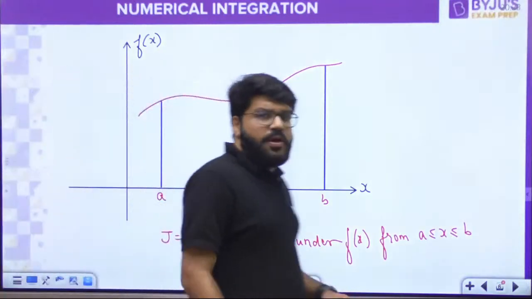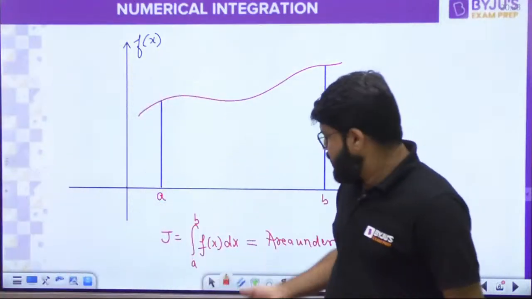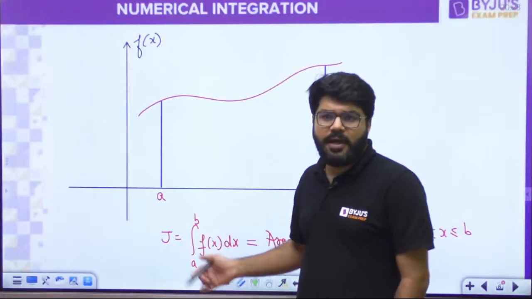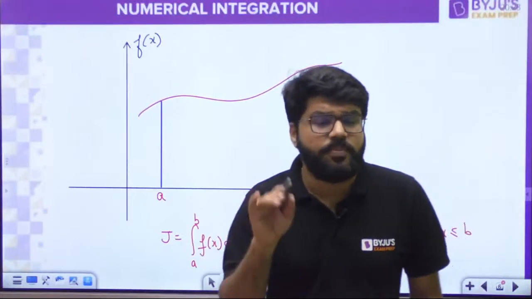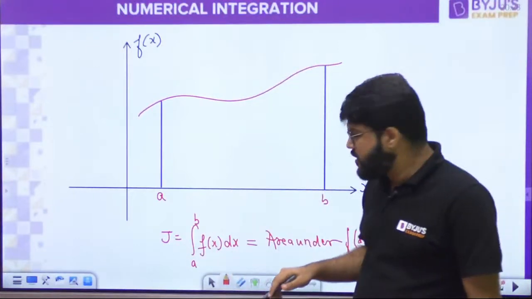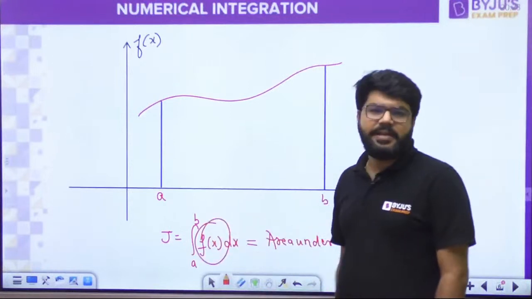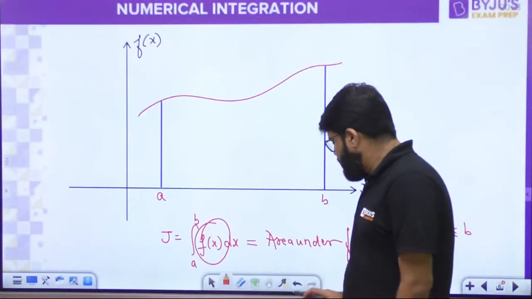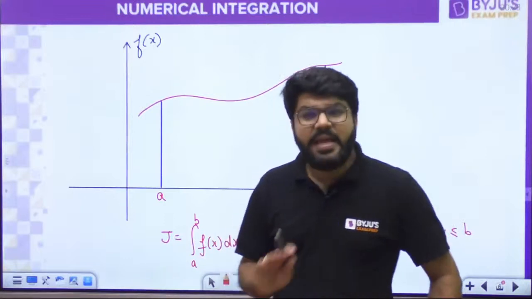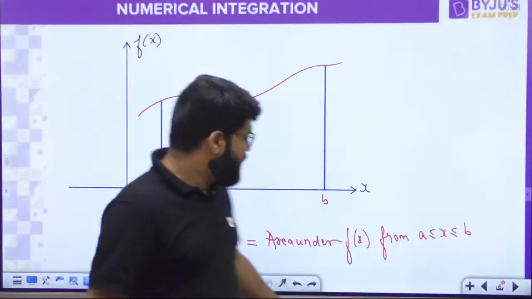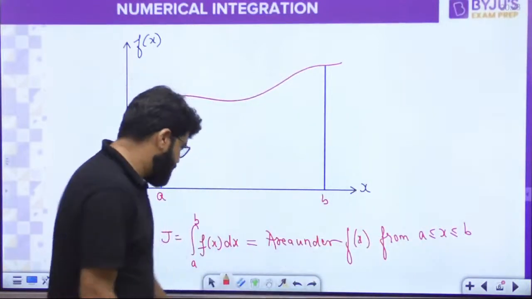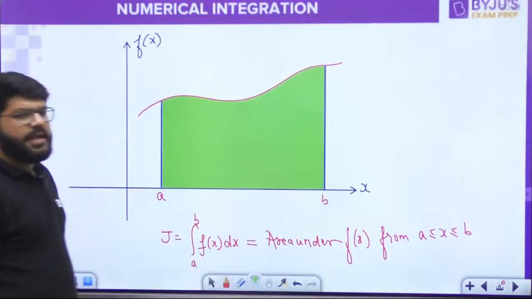अब देखो, if the function is directly integrable, ठीक है, then we can integrate if you know the formula. But what I am telling, numerical integration is for those functions which cannot be directly integrated. There is no formula, there is no property to help you integrate this function. Then we can take the help of area under f(x).